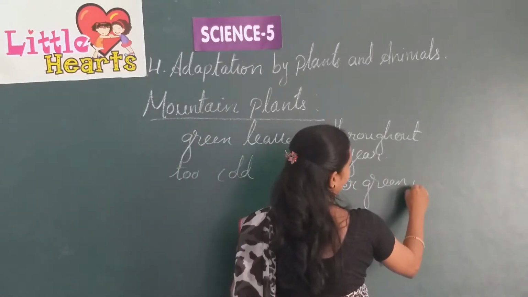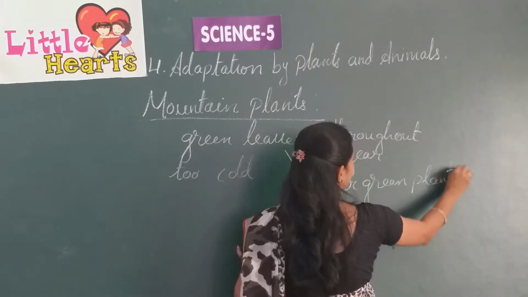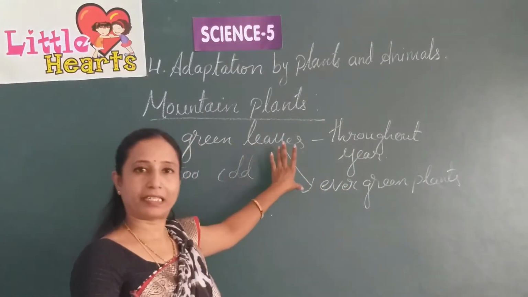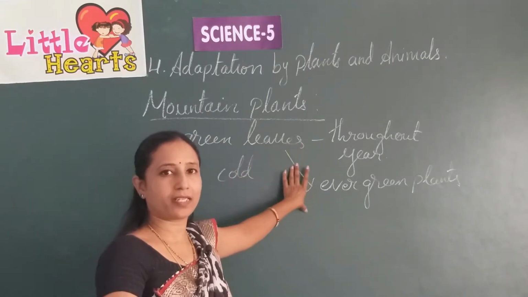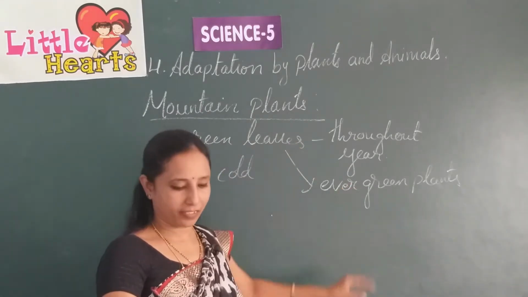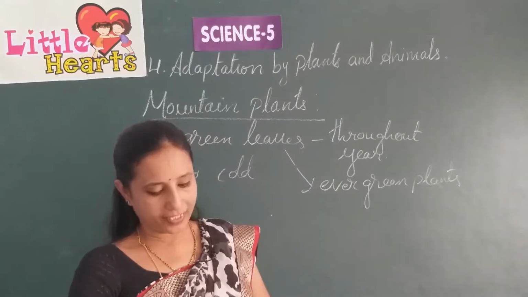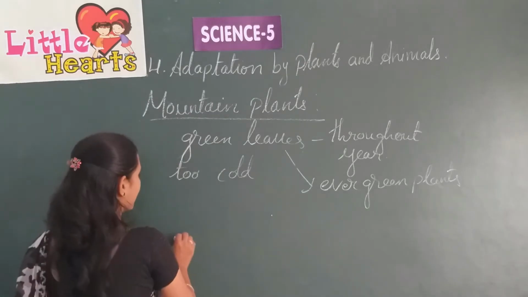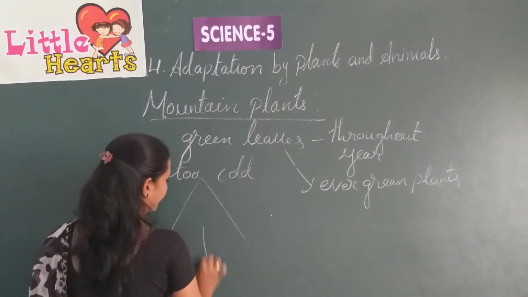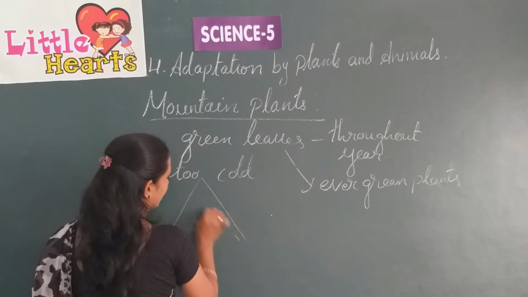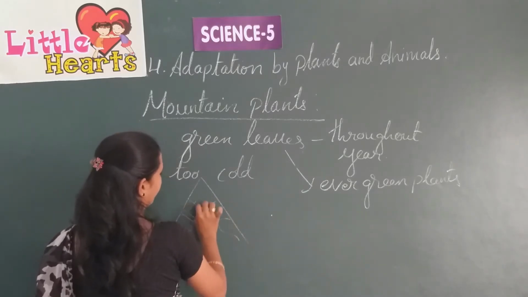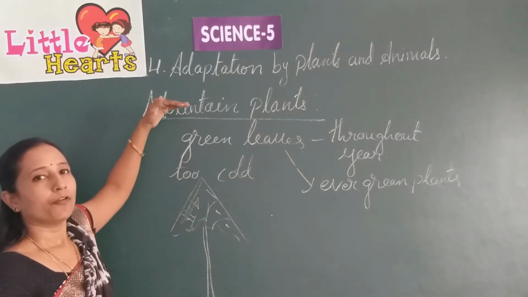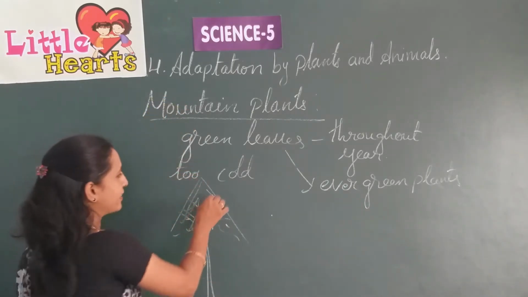Evergreen plants or evergreen trees. As these plants have green leaves throughout the year, they are known as evergreen plants. These plants are usually conical in shape, and when the snow falls on these trees, it slopes down.